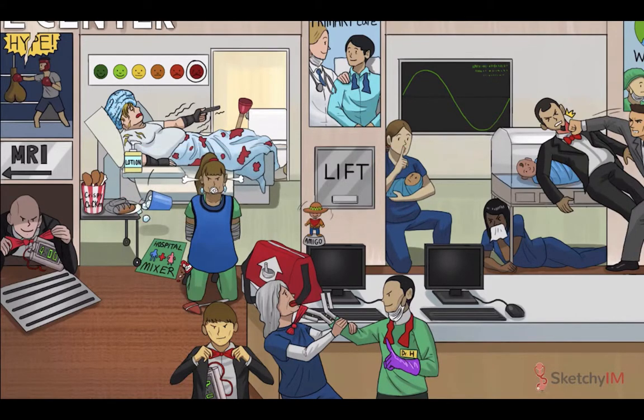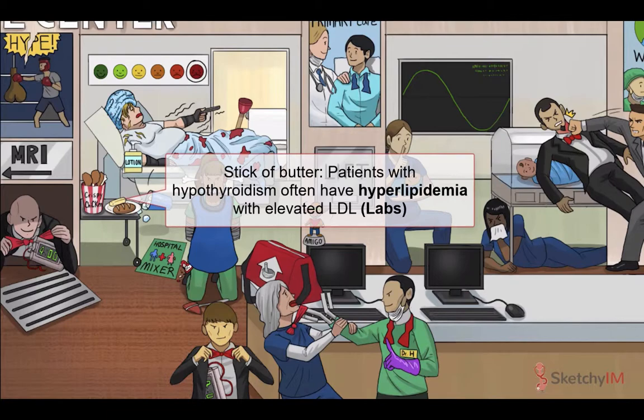Patients with hypothyroidism often present with hyperlipidemia with high serum LDL levels due to downregulation of surface LDL receptors. It typically normalizes with treatment of hypothyroidism. At Sketchy, hyperlipidemia is represented by the stick of butter on the patient's hospital tray. Fried chicken and butter. Don't you love hospital cafeterias?